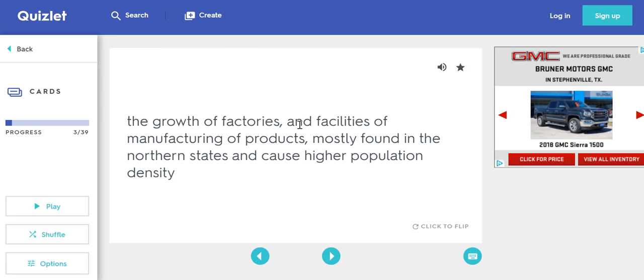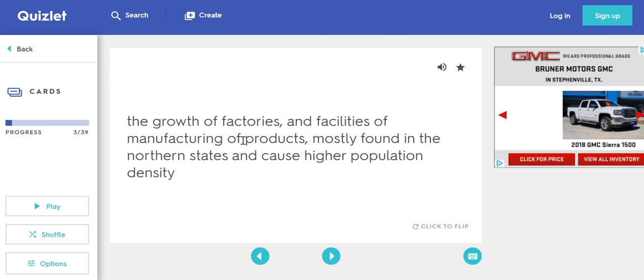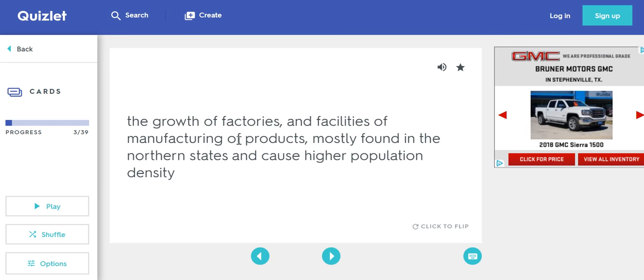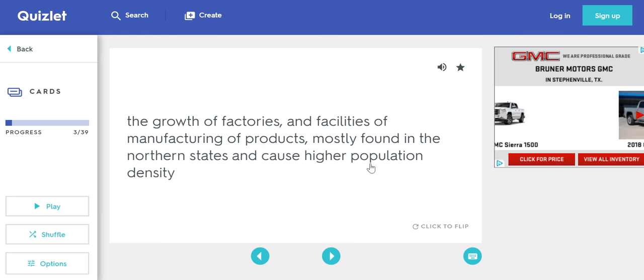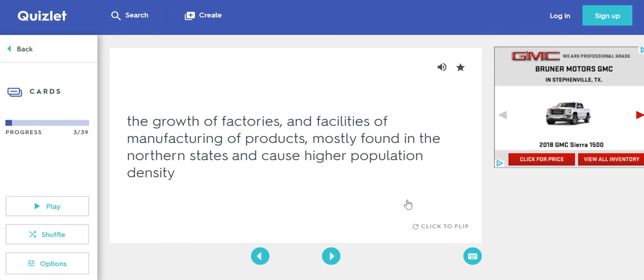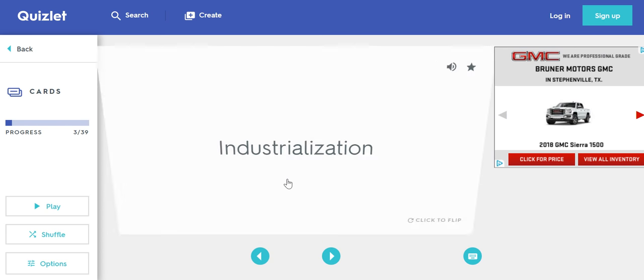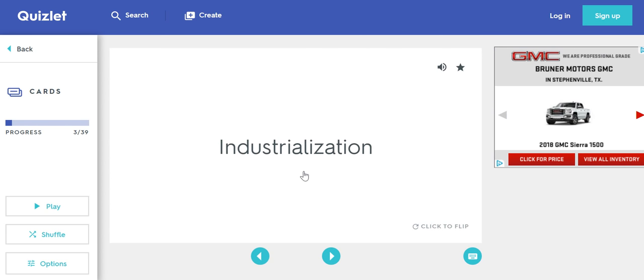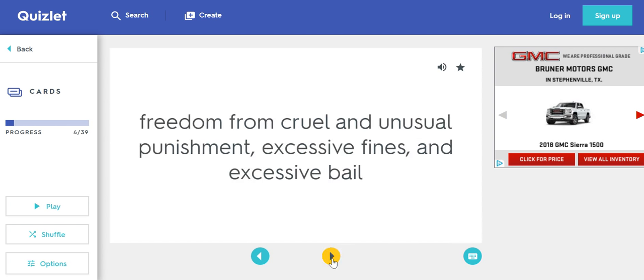It says the growth of factories and facilities of manufacturing of products, mostly found in the northern states, and cause higher population density. See this little thing down here? It says click to flip. So I'm thinking the growth of factories, maybe that's industrialization. So if I click on it, hey, industrialization. Congratulations, we got that right. So that's one flashcard we went through. We can go to the next one.